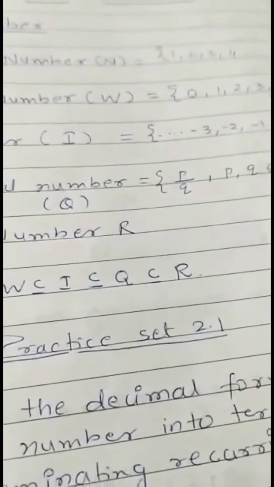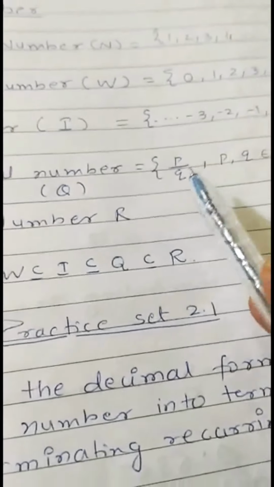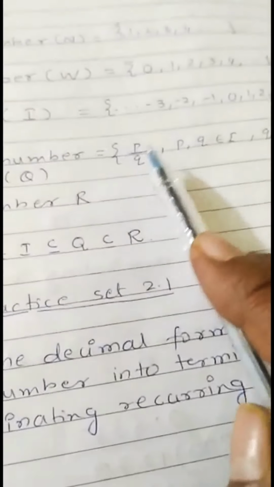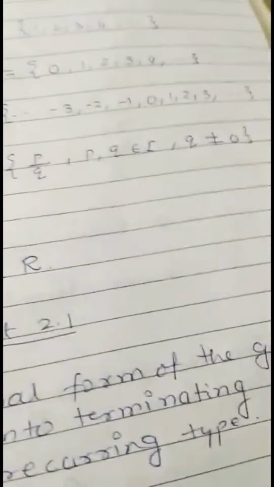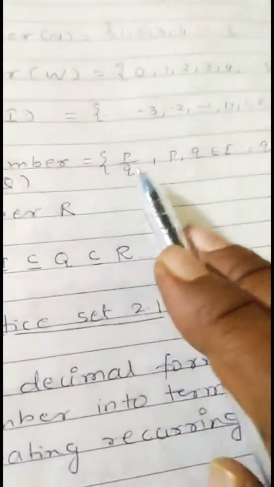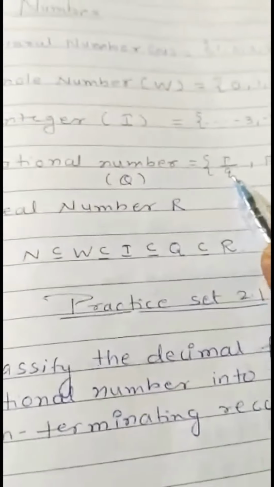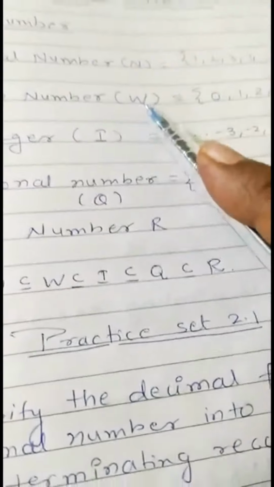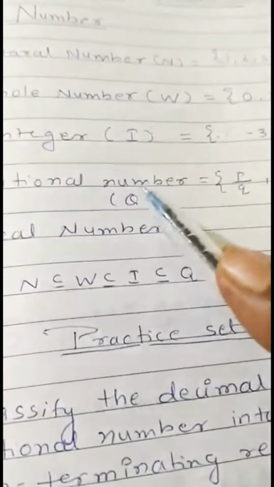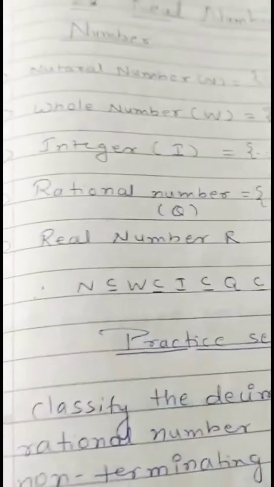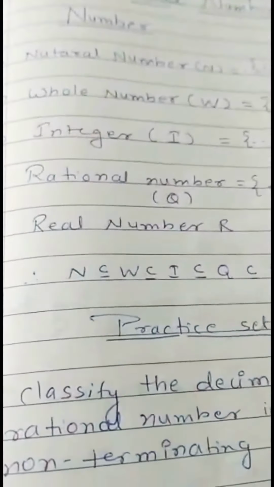Any number in the form P upon Q, either terminating or non-terminating but recurring, is a rational number, where P and Q belong to integers and the denominator Q is never 0. All these numbers, natural numbers N, whole numbers W, integers I and rational numbers Q, are the sets of real numbers. So real numbers are the set of all numbers.